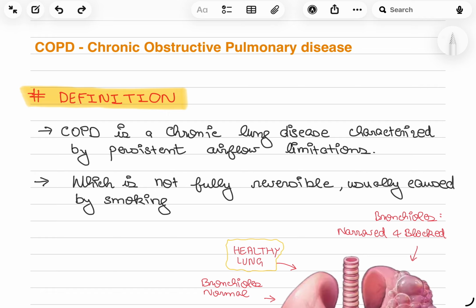From medicine and even from the clinical case perspective. So, the topic is COPD. Full form of COPD is chronic obstructive pulmonary disease. Okay, first we'll start with the definition. COPD is a chronic lung disease characterized by persistent airflow limitations, which is not fully reversible and usually caused by smoking.